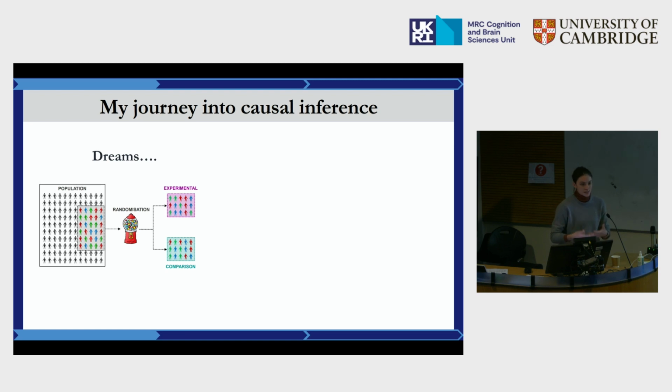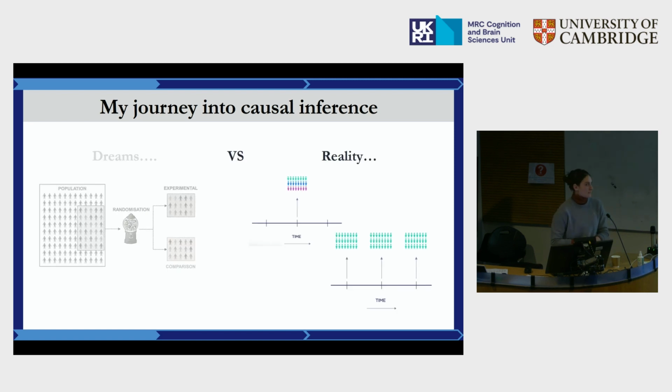However, in some cases, this is not possible, especially when dealing with variables such as social media use, which are much harder to randomize and control. And therefore, this means that most of the time, in my case, I'm dealing with observational data. Observational data either cross-sectional, so at a single time point, or longitudinal, where we look at the same individual over time, if we're lucky enough. And that is what really prompted me to get interested in causal inference and to understand more how we can draw causal inference when working with observational data.